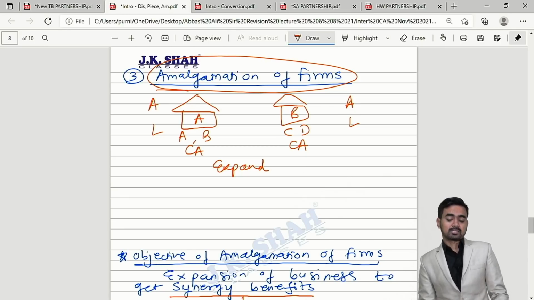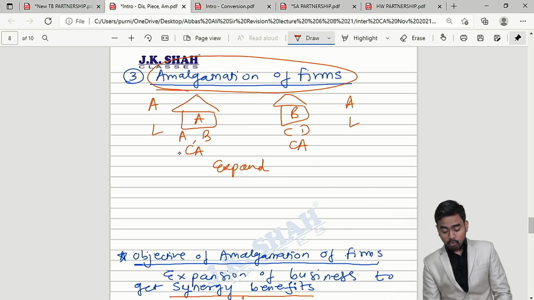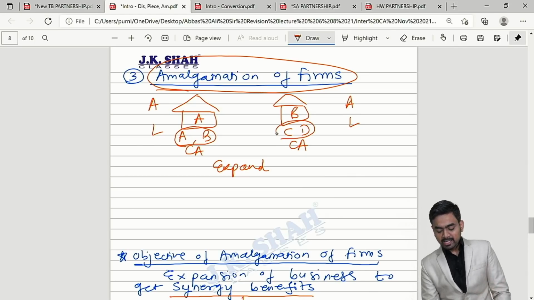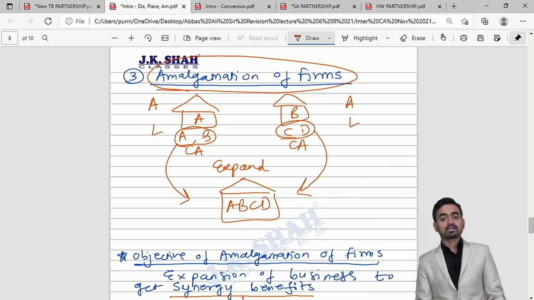Their business. Correct. And for that purpose they want to come together because A and B have some skills which C and D do not have. Correct. And at the same time C and D have some skills which A and B do not have, and hence they have decided to come together and they will form a new partnership firm in which you will find 4 partners A, B, C and D.